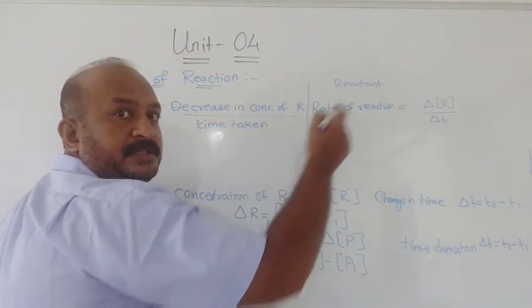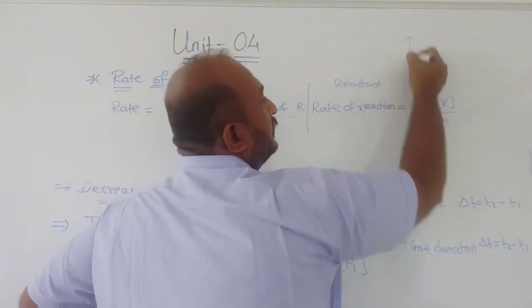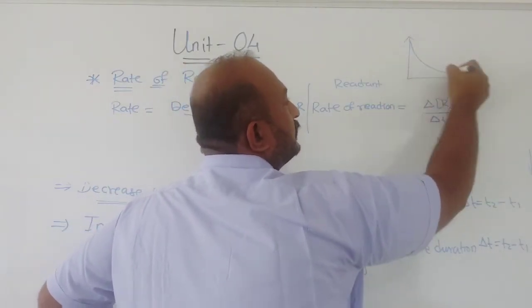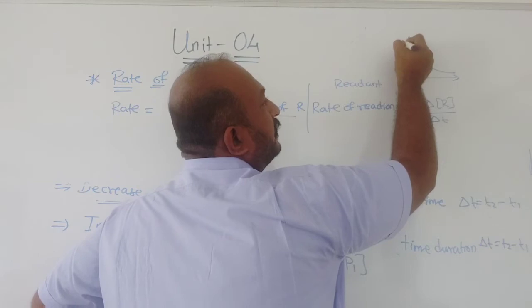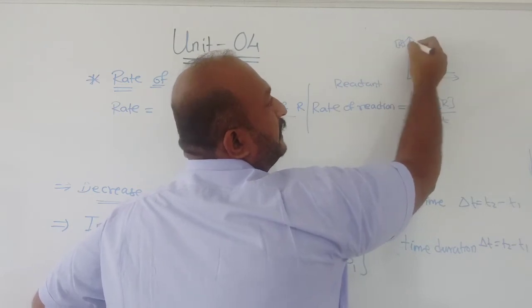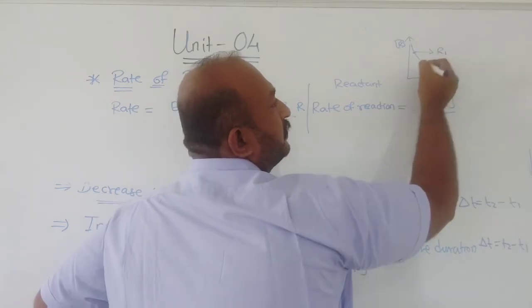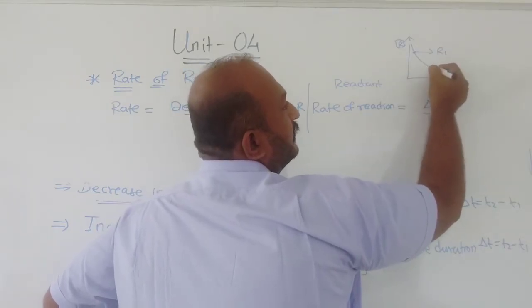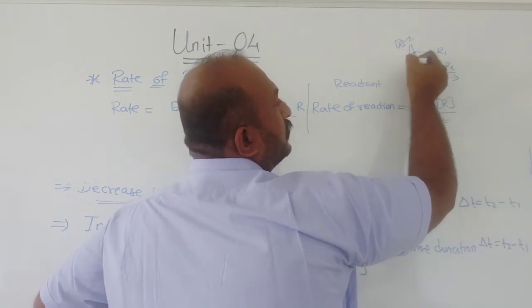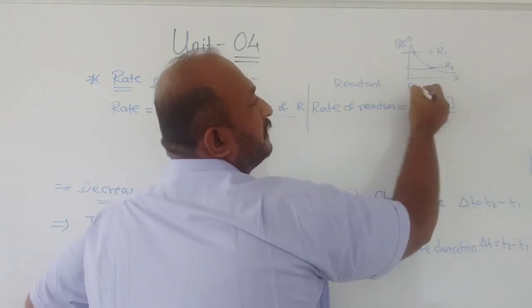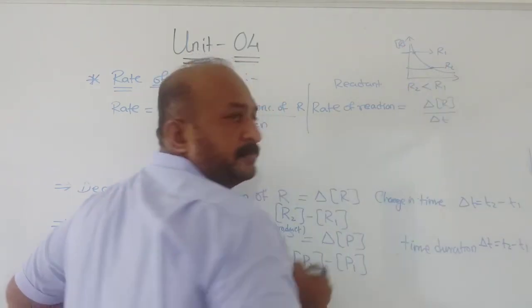Now in the graph you have seen that the concentration decreases. At this point, suppose this is R1, and at this point this is R2, so the concentration R2 is less than R1.